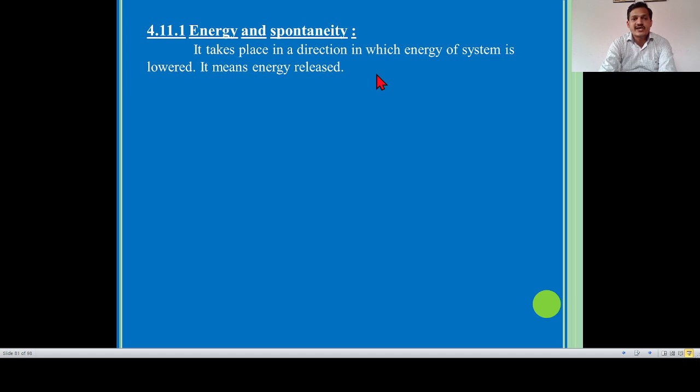Let's consider the example of the reaction between NaOH and HCl. It is exothermic because NaOH is a strong base, HCl is a strong acid, and the product is NaCl and water, that is salt plus water. So this is an example of a neutralization reaction, and a neutralization reaction is always exothermic. The value of the standard enthalpy of the reaction is minus 57 kilojoule. So this reaction suggests that this is an irreversible or spontaneous reaction with lowering of energy. So the sign is negative and it is an exothermic reaction.